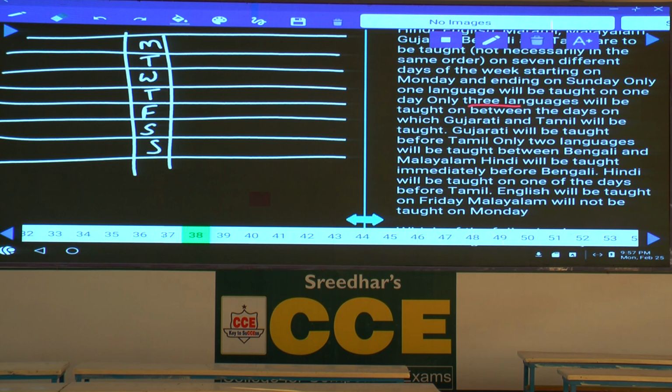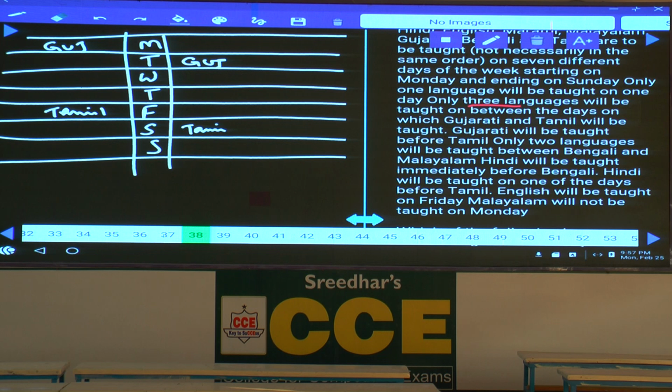Gujarati is before Tamil. Then tell me how many different possibilities we can have. If you take Gujarati at this place, between Gujarati and Tamil, 1, 2, 3, Tamil will be here. That is one possibility. The second possibility, if Gujarati is here on Tuesday, then 1, 2, 3, Tamil will be here.